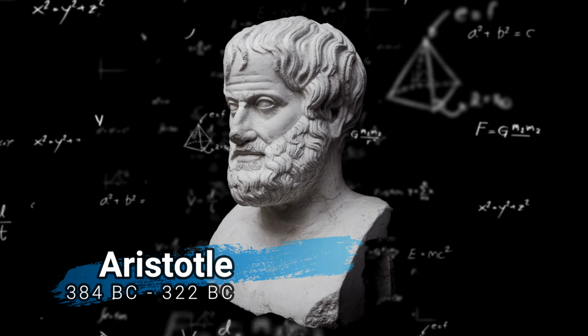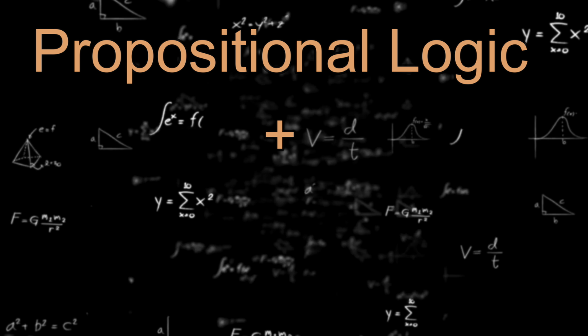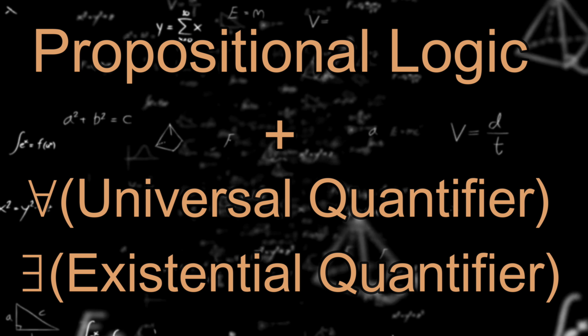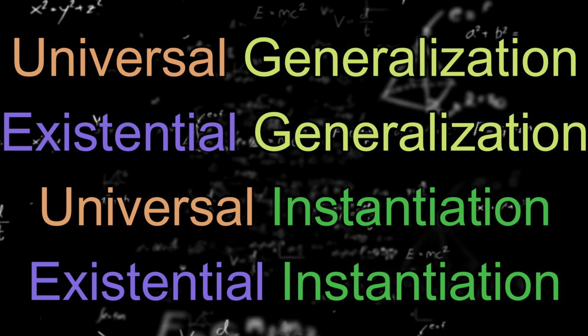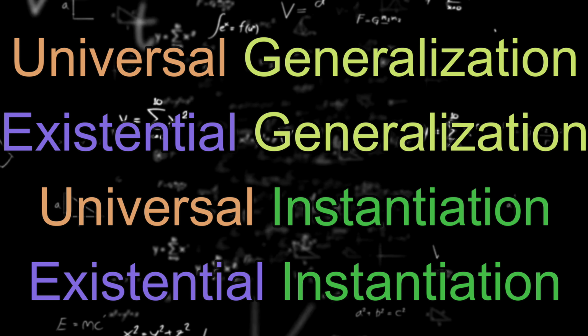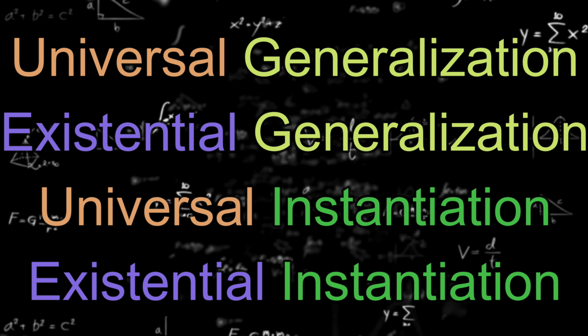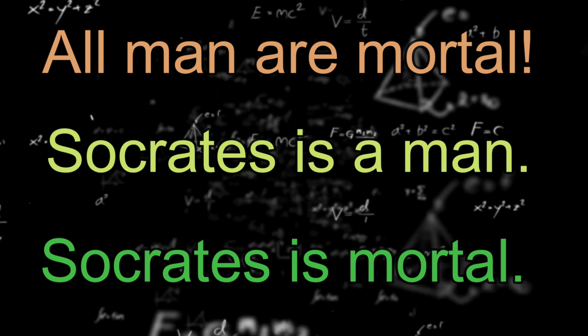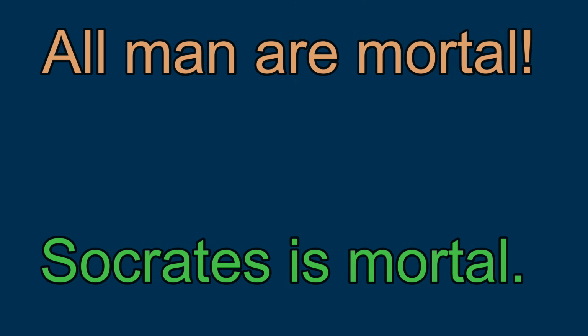Then there's predicate logic. It builds on propositional logic and adds extra tools, like universal and existential quantifiers, plus deduction rules we'll dive into later. A classic example of predicate logic, also a syllogism, is all men are mortal. Socrates is a man. Therefore, Socrates is mortal. Easy, right?